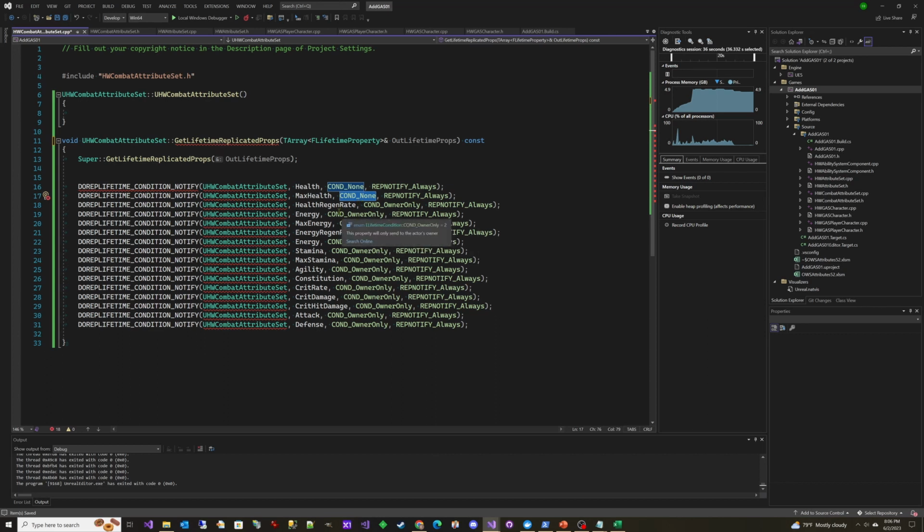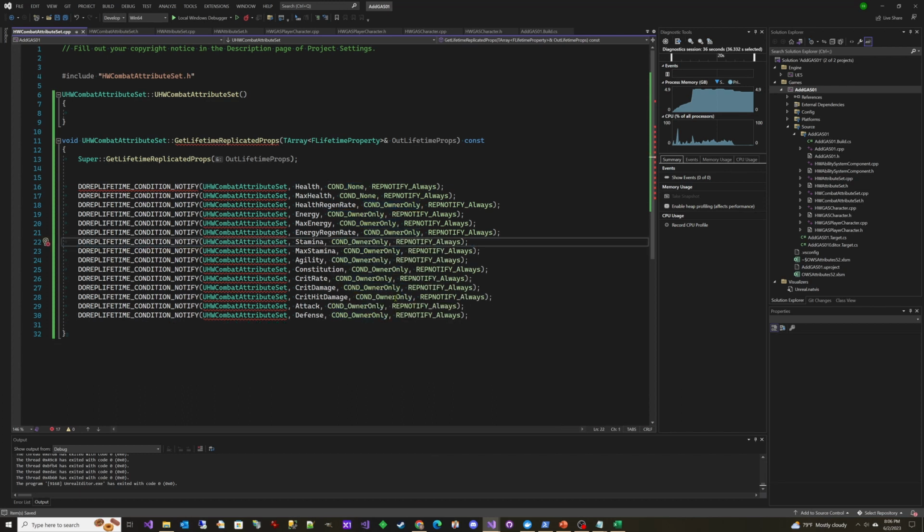But for now, we're taking all these other things, health regen rate, energy, max energy, all of these different things. Looks like there's an error on this one. Used twice. Stamina, max stamina, agility, constitution, all these other ones. We don't need proxies to know that. We don't need simulated proxies to know that, right? And so we put the condition COND_OwnerOnly, which means that only the owning client or the autonomous proxy is going to get those values replicated. So by doing this, we've significantly reduced all of this replication.